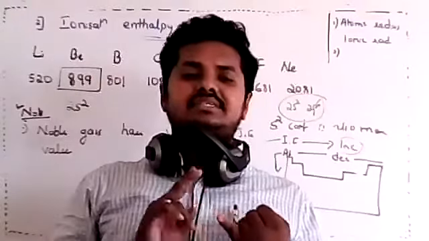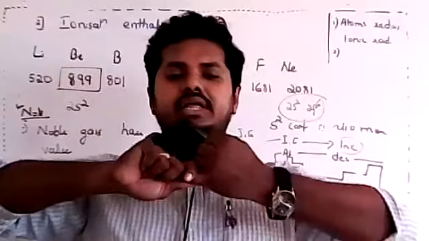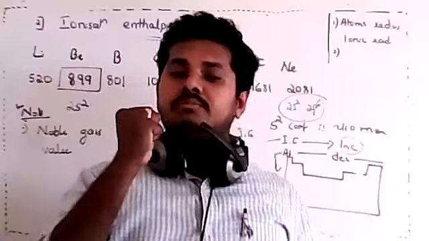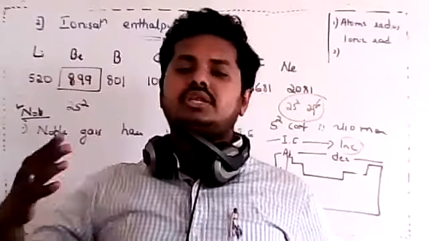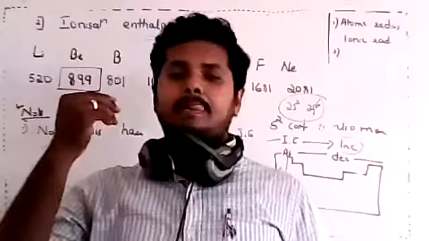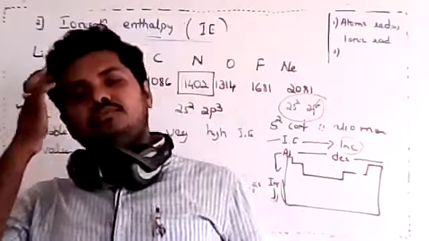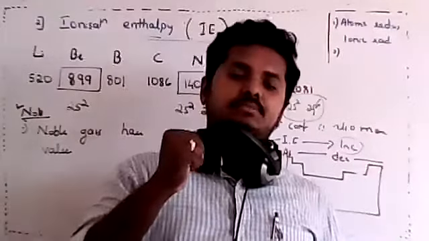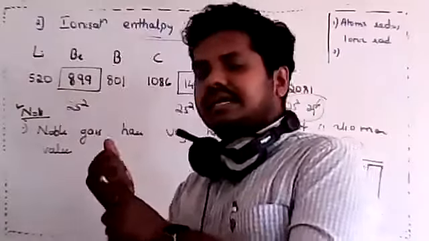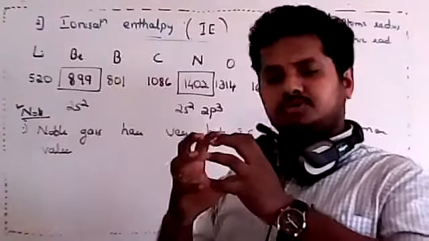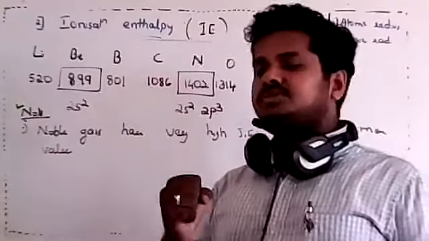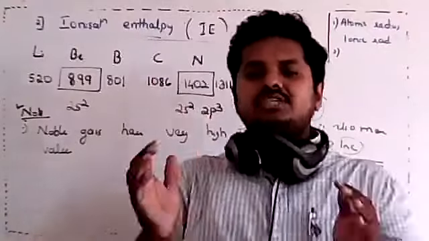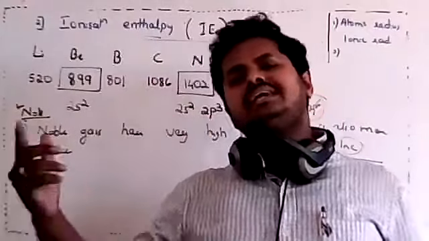Second thing we have seen is the successive ionization enthalpy. It is very difficult to take away more than one electron, because atoms are becoming smaller and the nucleus is becoming more powerful. So successive ionization enthalpy values will usually be greater. Third thing is we have compared along the period and down the group. Along the period, ionization enthalpy increases because atoms are held tightly because of their smaller size, and also the nuclear charge is more. Down the group, size is becoming larger and larger, so it is easy to take away.